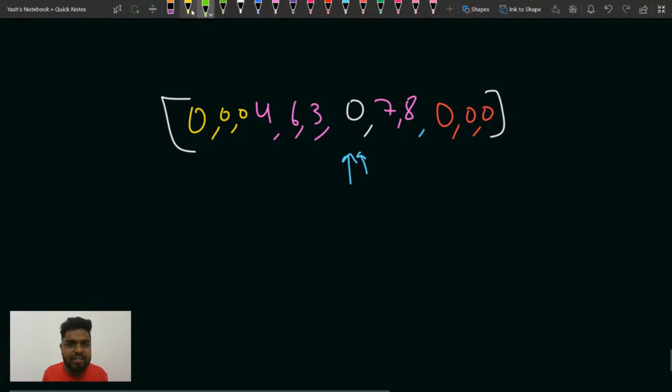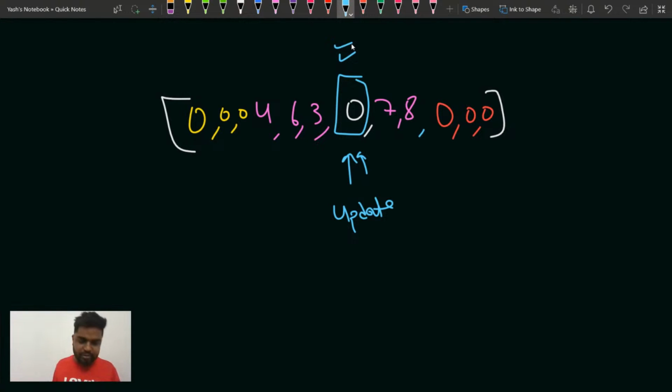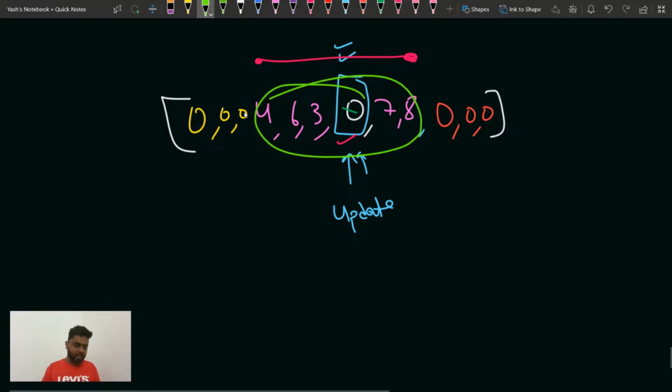What I'm saying here is, what if I update this element? Whatever element was here, if I update it, then what will be the maximum subarray sum? Can you tell me, guys? If I update this element, suppose this element was 5, 10, 20, whatever it was, then what would be the maximum subarray sum? From here till here, please write yes. Agree with me, everyone? From here till here, then the sum would be from here till here.